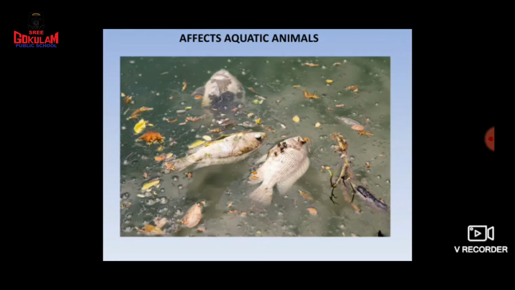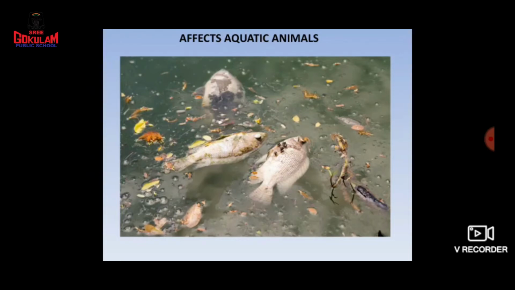In water many types of plants and animals are living, right? Can you tell, children, which types of animals live in water? Yes, fish, crab. Many types of animals are living in water. See what happens to these animals? Yes, they are getting affected, even they can die.